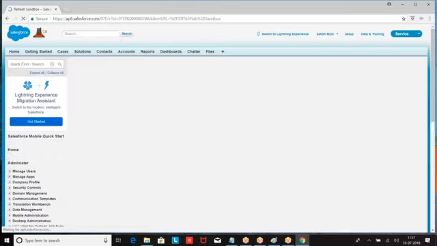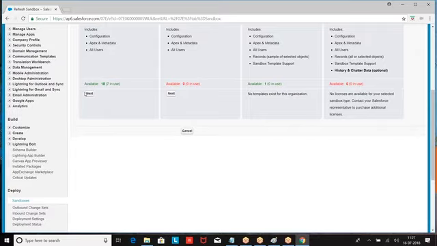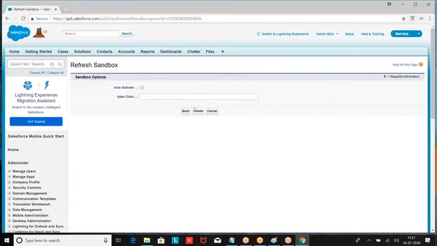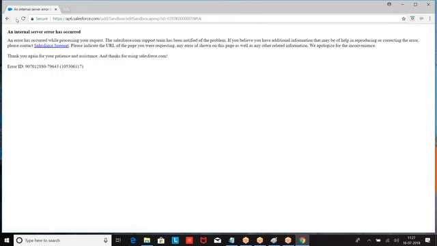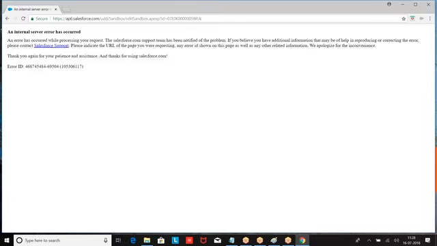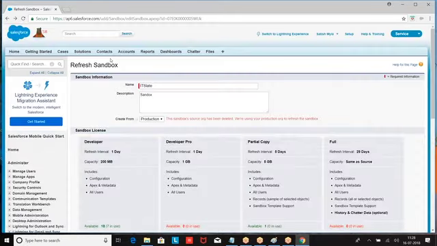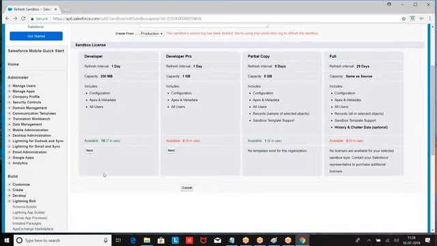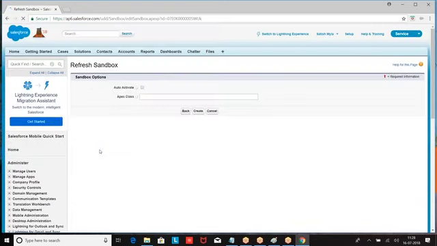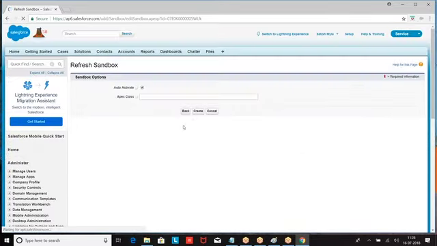When I click on refresh, the old copy is removed, and a new copy is going to be created.